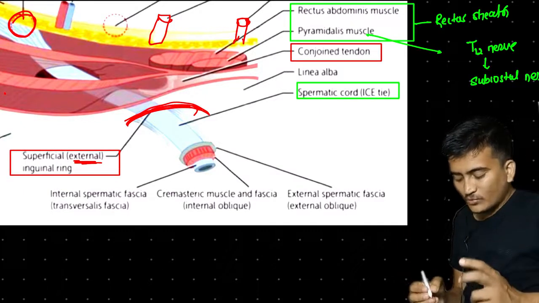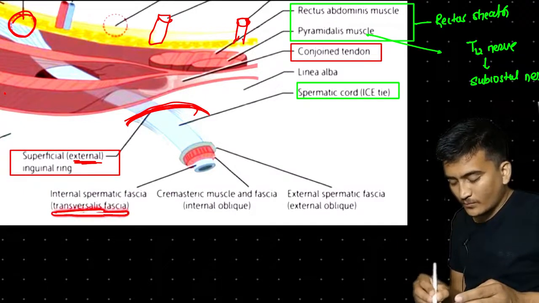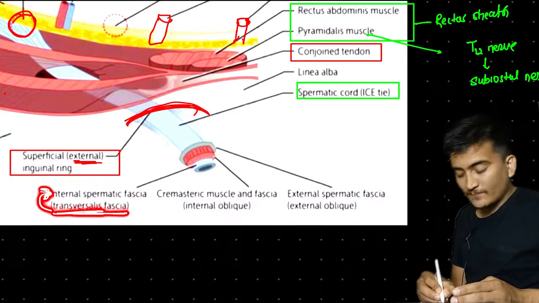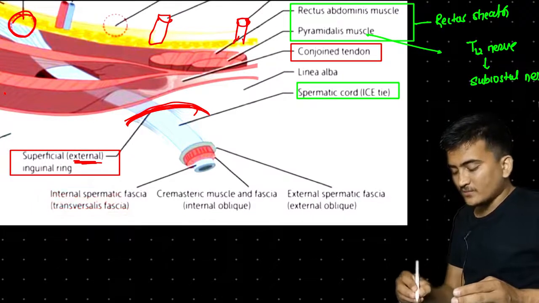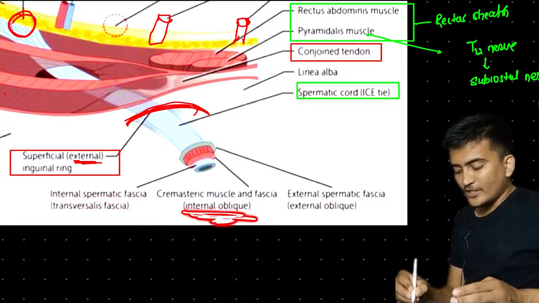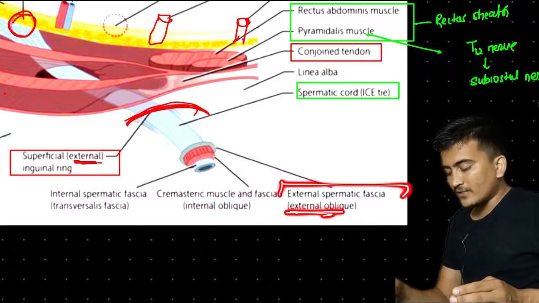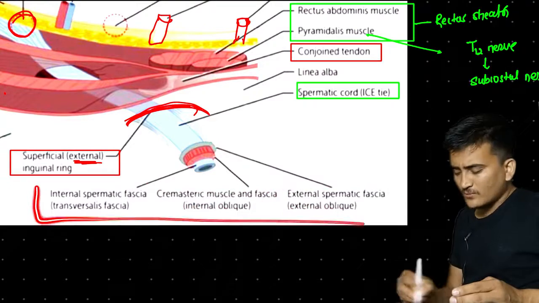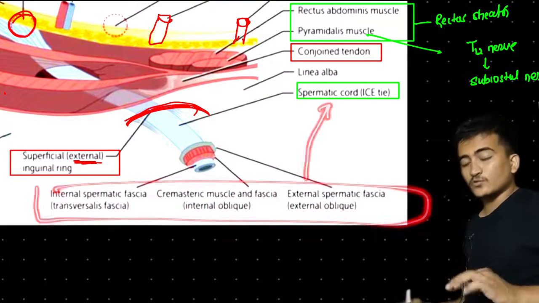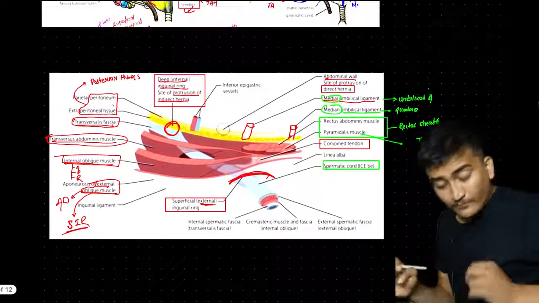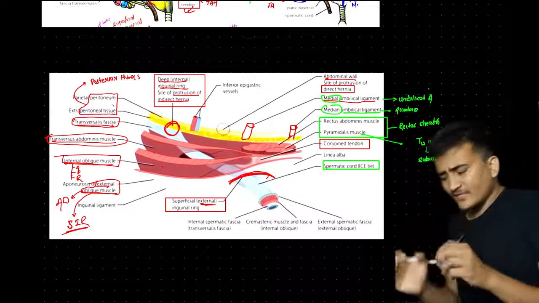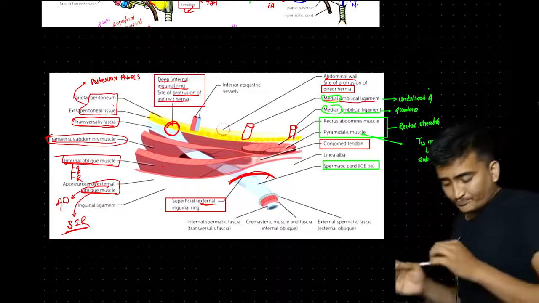At that time, transversalis fascia was forming what? Internal spermatic fascia, right? Similarly, internal oblique muscle was forming the cremaster muscle and fascia. Similarly, external oblique muscle was forming what? External spermatic fascia. So the same goes for the spermatic cord. No difference at all. So in this diagram we combined each and everything that we discussed.